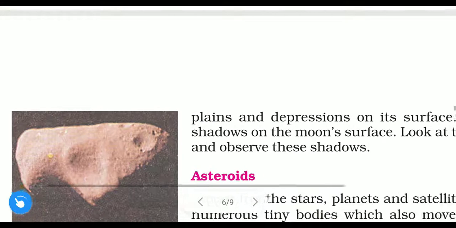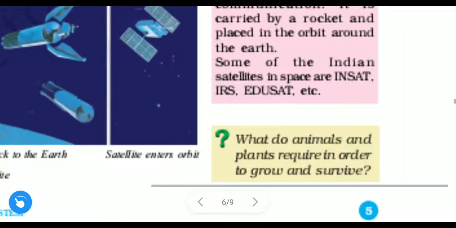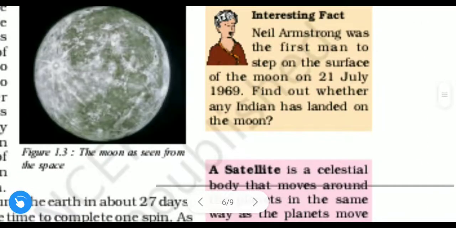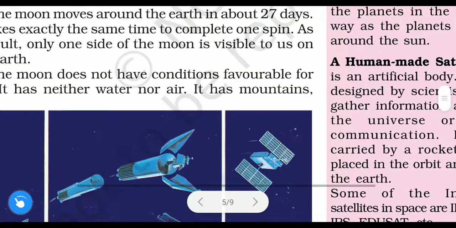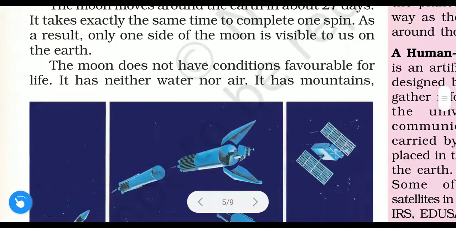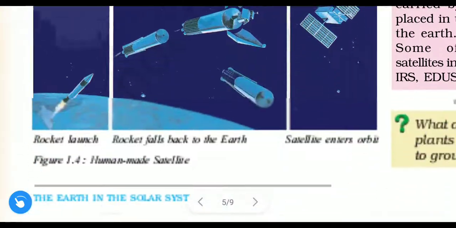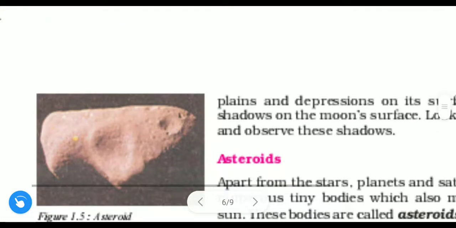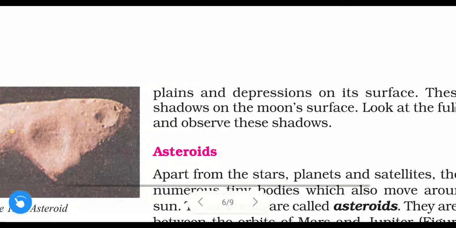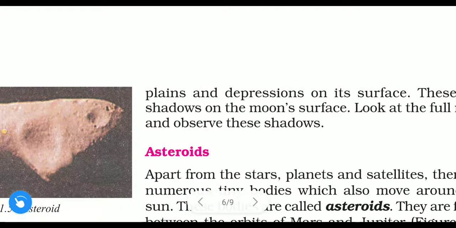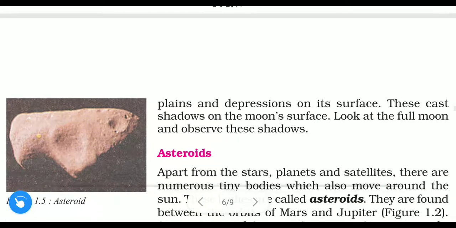Here it is given, see this. The moon has neither water nor air. There is no water and air on the moon, but it has mountains, plains, and depressions on its surface.